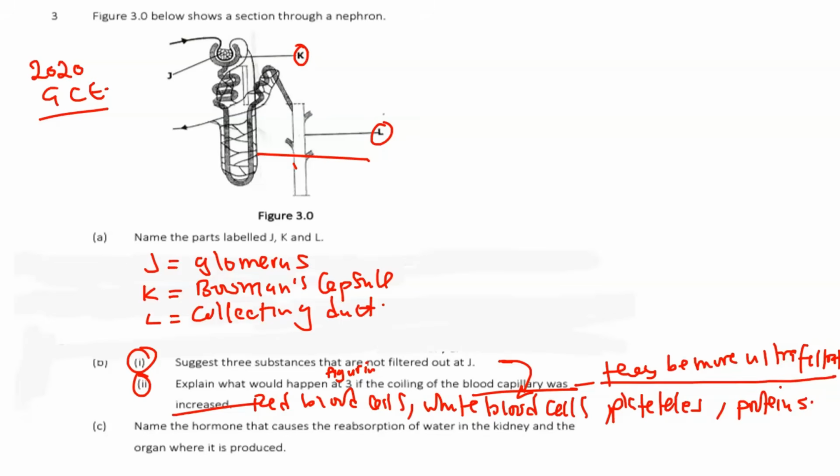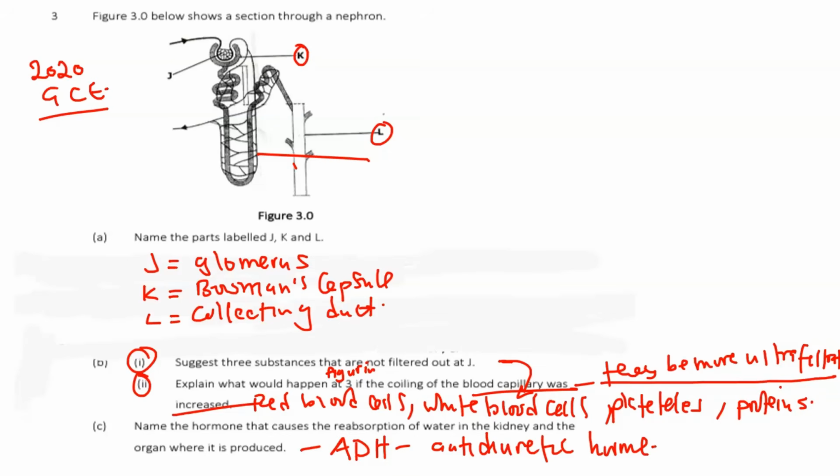Then of course here, name the hormone that causes the reabsorption of water in the kidney, and of course the organ where it is produced. So this one, I think if you followed at some point, I did explain that this question you might find it. So you need to know also how this one causes the reabsorption. That is very important even as we look at this topic. So what is the hormone? The hormone is called ADH, which is antidiuretic hormone.